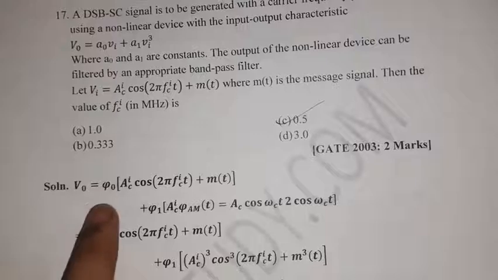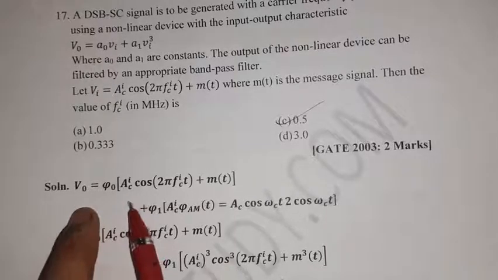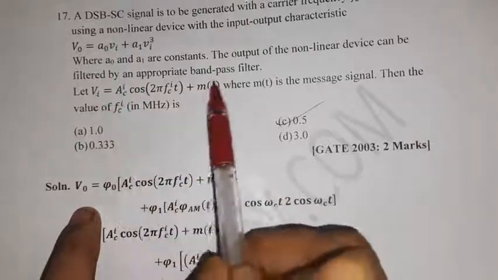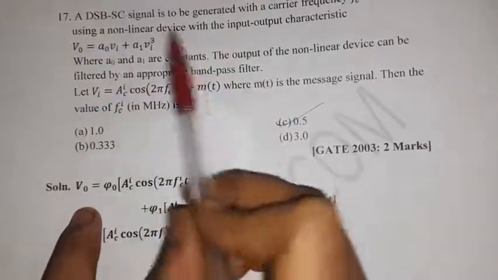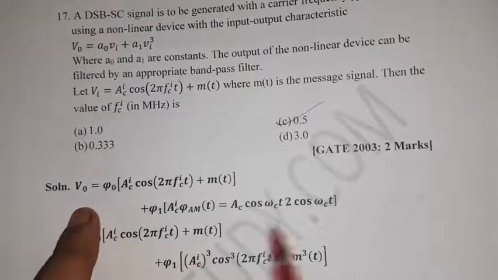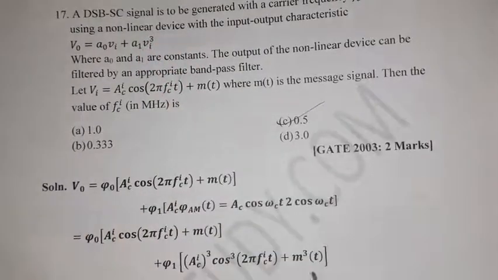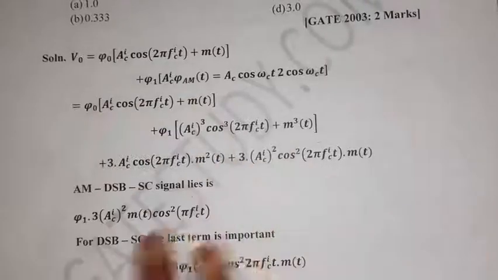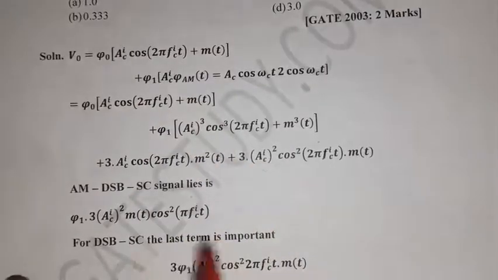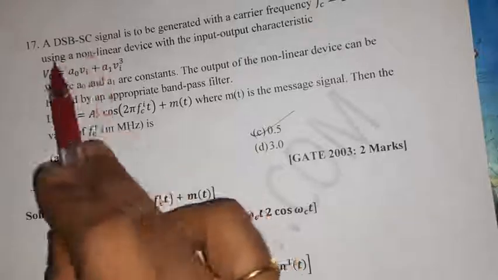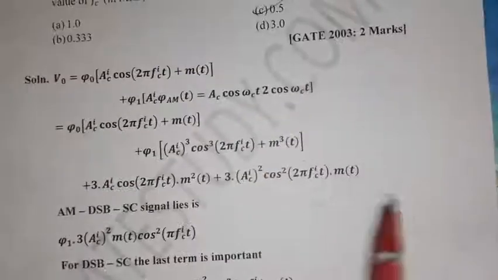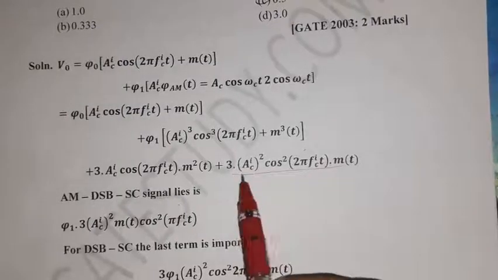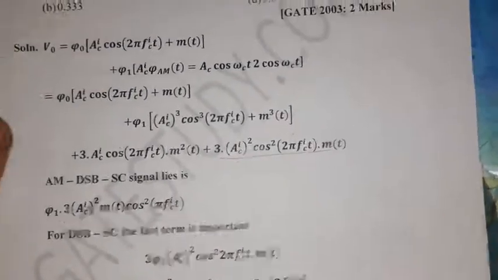V0 equals, so just substitute the Vi value in this equation. It is Vi cube. Expanding it gives the AM double sideband signal. The double sideband suppressed carrier signal comes from the conventional AM expansion, so the last term is the important one.